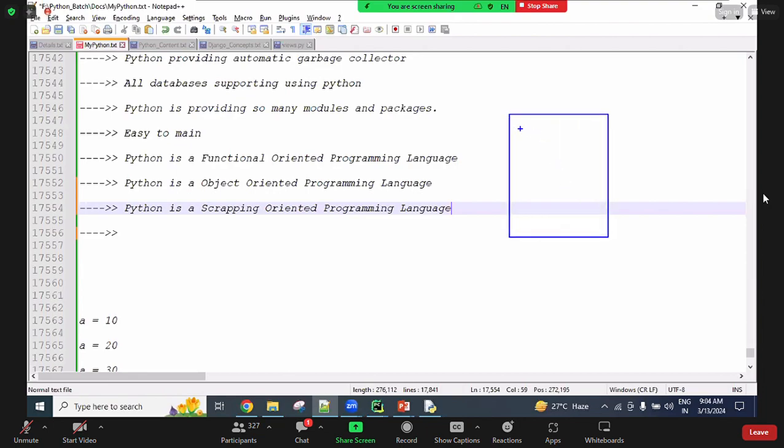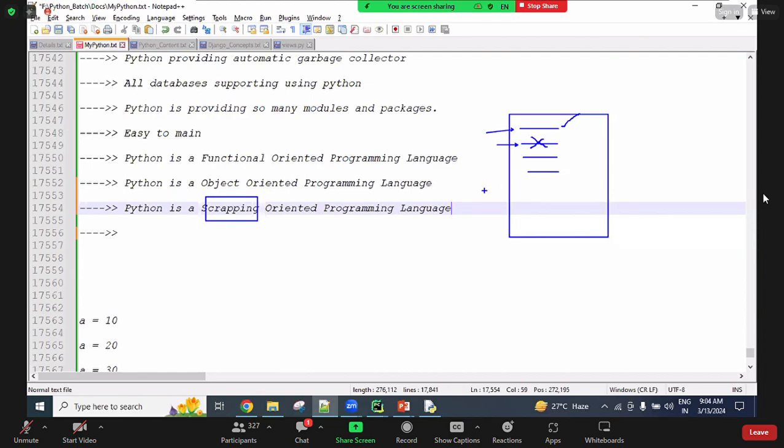So when we are writing multiple lines of code, each line is immediately executed. First line, checking whether it is correct or not, syntax wise, all the things. If it is correct, then immediately executing and memory is created. And next line checking. If any problem is there, coding wise, then it stops the program there, and the remaining lines are not checked. So the languages which check line by line, immediately executing, those languages we call interpreted based languages or scripting based languages. Okay, this name I will change, guys, not scrapping, scripting related.